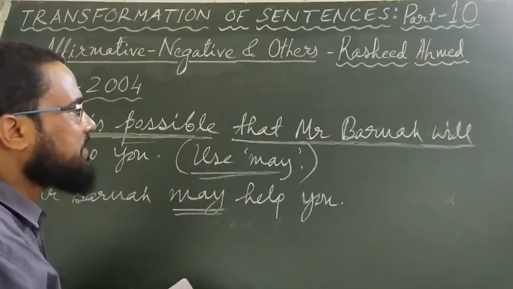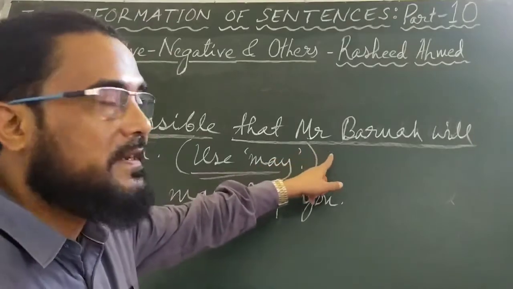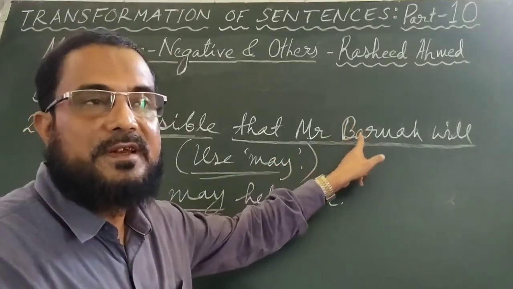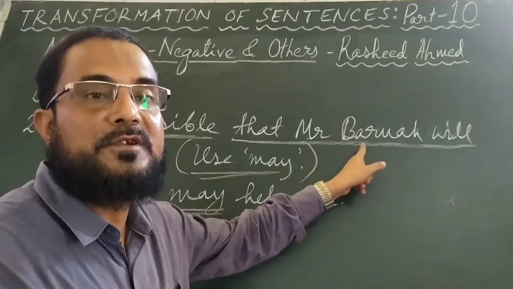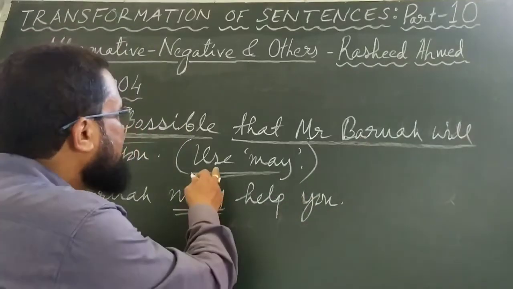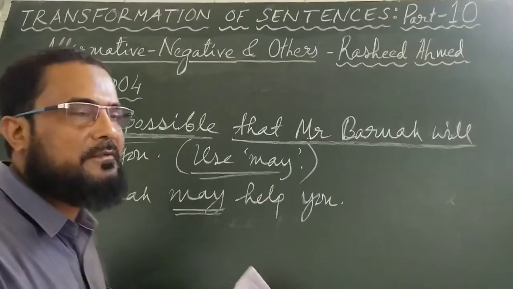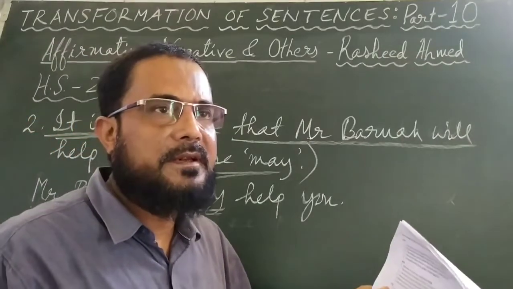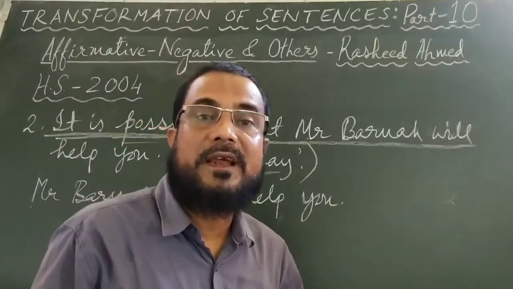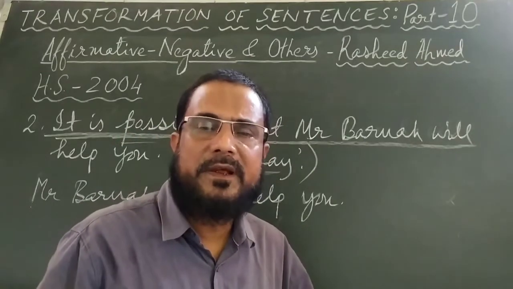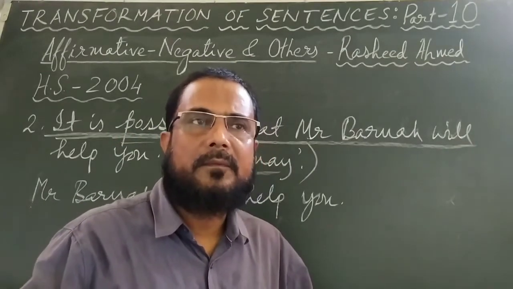So giving this sentence in the question paper, the instruction may be make it a simple sentence. Change it into a simple sentence, or the instruction may be rewrite the sentence using may. Mr. Barua may help you. For example, if you say there is a possibility, it is possible that it will rain today, you can say it may rain today. He may come.